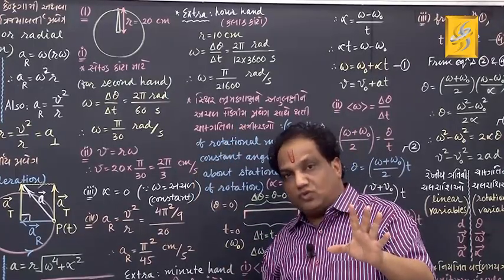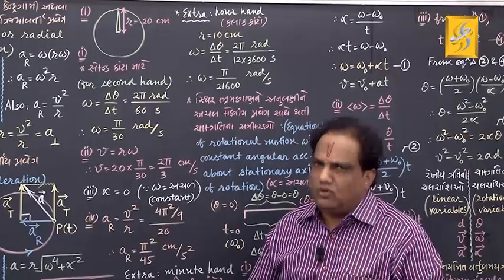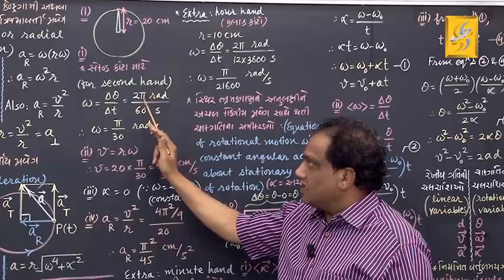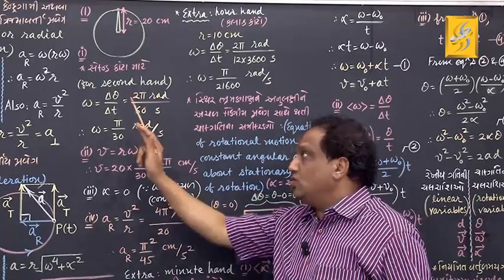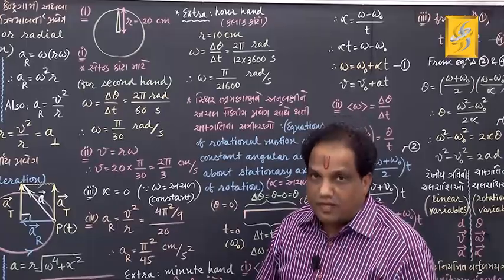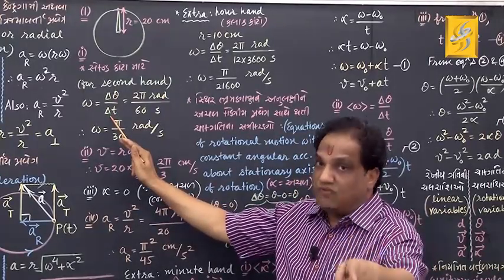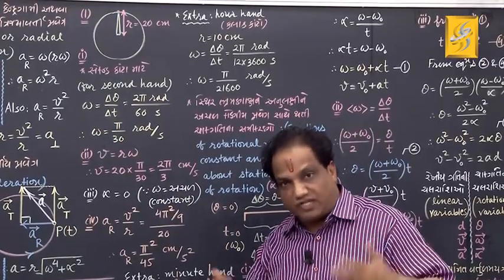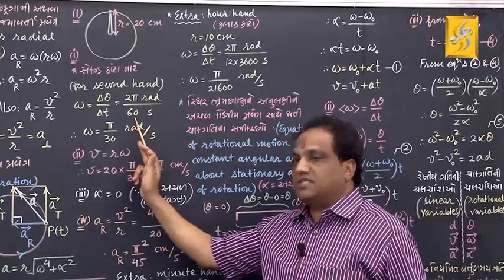Suppose somebody wants to allow that second hand to finish 2 rotations, no problem. In one rotation, the angular displacement is 2 pi radian. Then in 2 rotations, it will be 2 into 2 pi. But then in the denominator, you are supposed to write the corresponding time, which is the time for 2 rotations. What is the time for 2 rotations for the second hand? It is 2 minutes. 2 minutes means 2 into 60 seconds, correct?